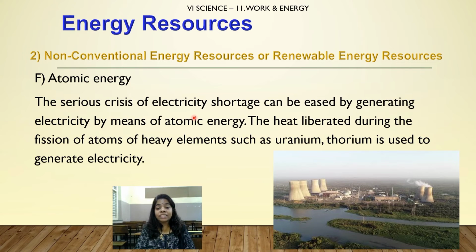The serious crisis of electricity shortage can be eased by generating electricity by means of atomic energy. The heat liberated during the fission of atoms of heavy elements such as uranium, thorium is used to generate electricity. So children, atomic energy can be the brightest future of our country for the production of electricity. A little bit of uranium fuel is going to give you electricity for many years. So atomic energy has got a very bright future.